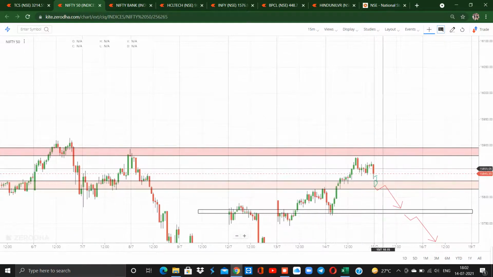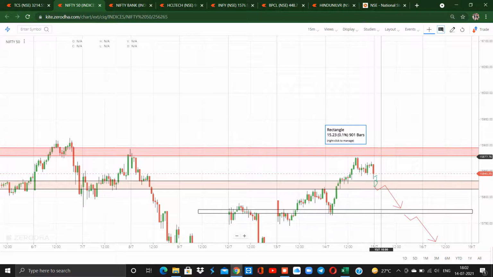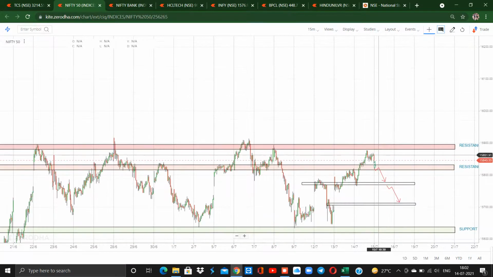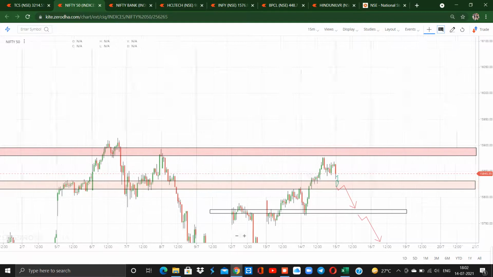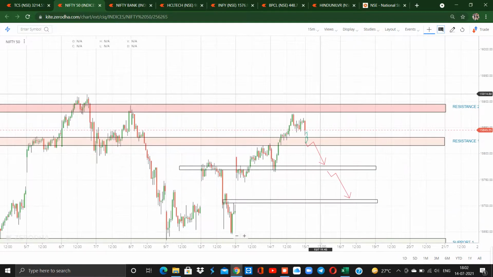So if the market opens gap up or moves above the 15,800 level, above the resistance level, we will be waiting for the price action. Once the market has crossed and sustained above our resistance level, we will be trading in the next trading sessions by keeping this resistance as a support for the upcoming trading sessions on Nifty 50.